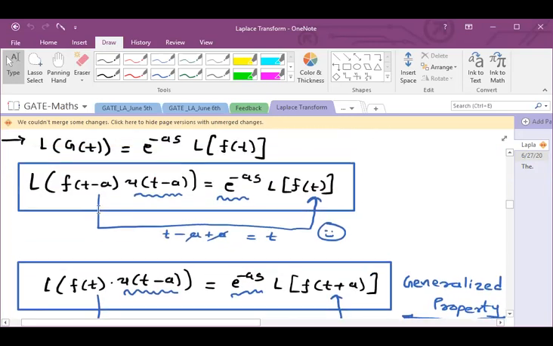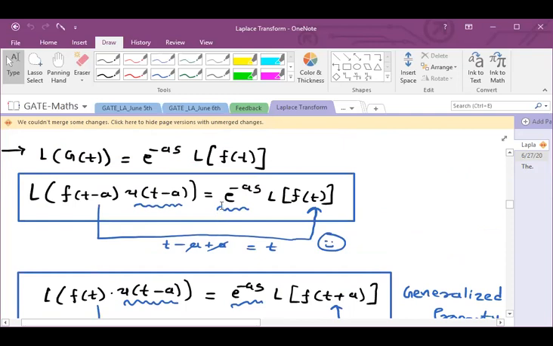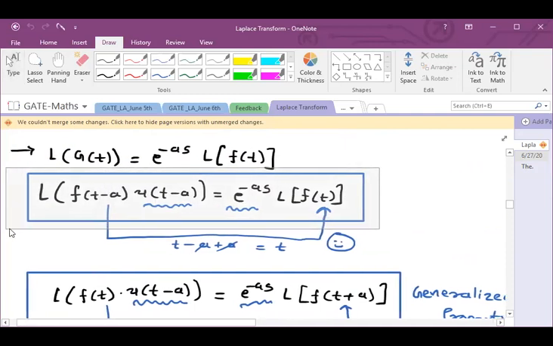So Laplace of f of t minus a, u of t minus a is e to the power minus a s F of s. Here also we have the same, right? Let me copy this and we'll write that.